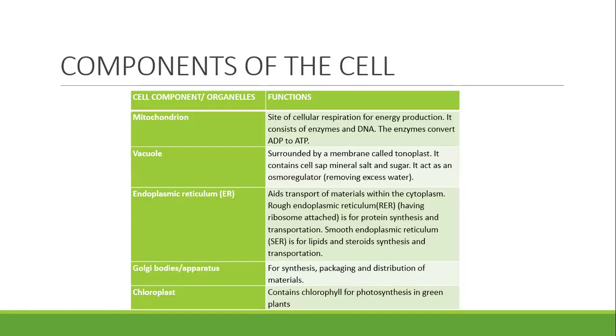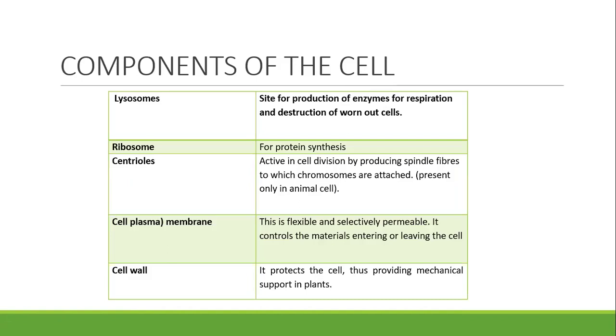So let us go to the next one, which is centrioles. Yes, they are active in cell division. Then we have what we call the plasma membrane. It is a selectively permeable covering of the cell. It allows certain particles and materials to pass in and out of the cell.